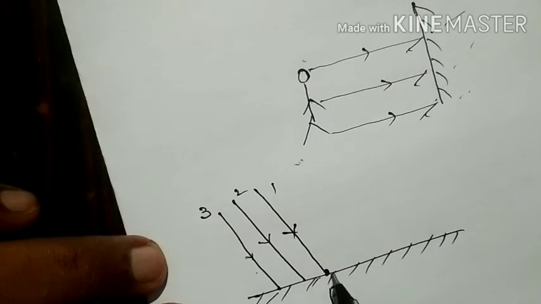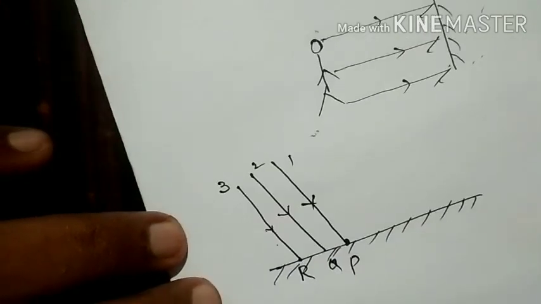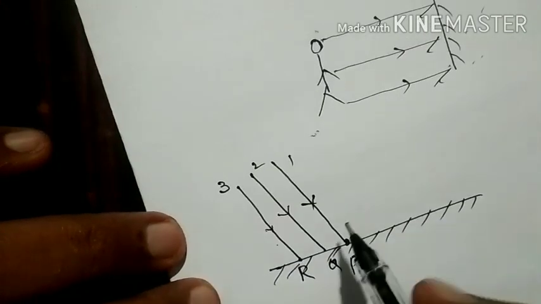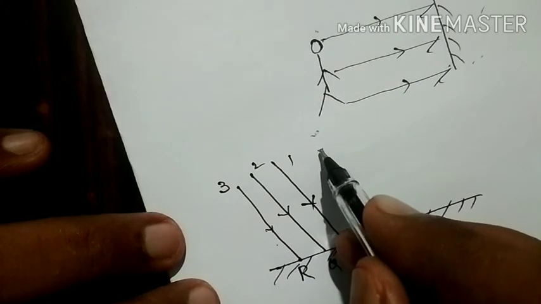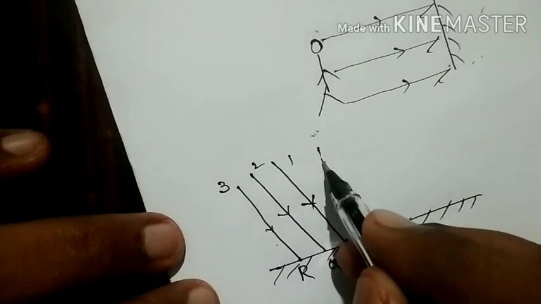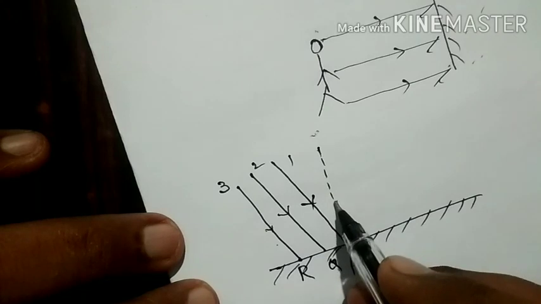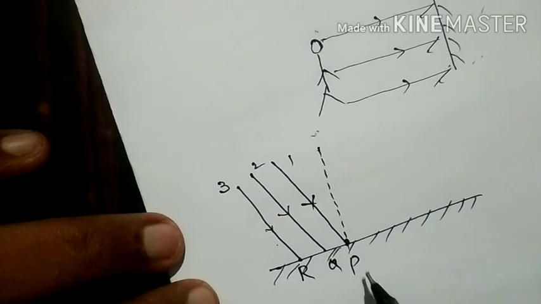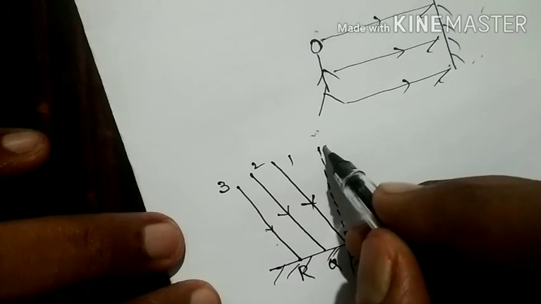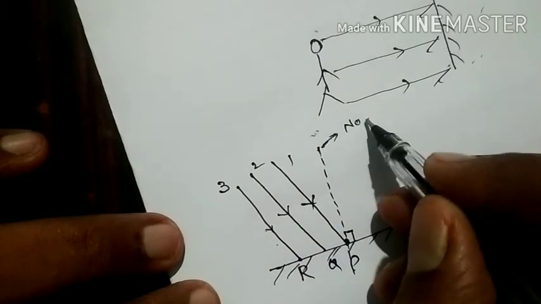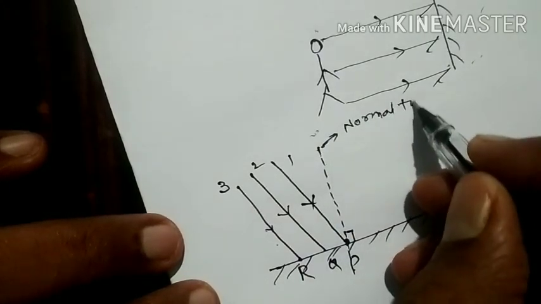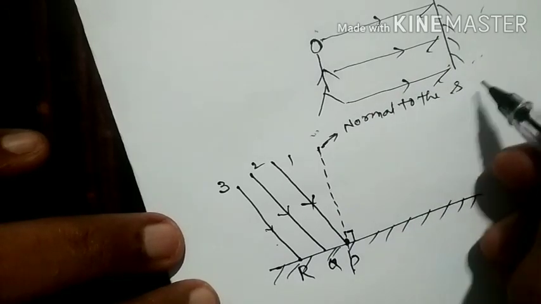The first light ray is incident at P, the second at Q, and the third at R. Now, if you want to consider the reflection, first you draw a line passing through the point of incidence, that is point P, which makes an angle of 90 degrees with the surface, and this is called the normal, or perpendicular, normal to the surface.